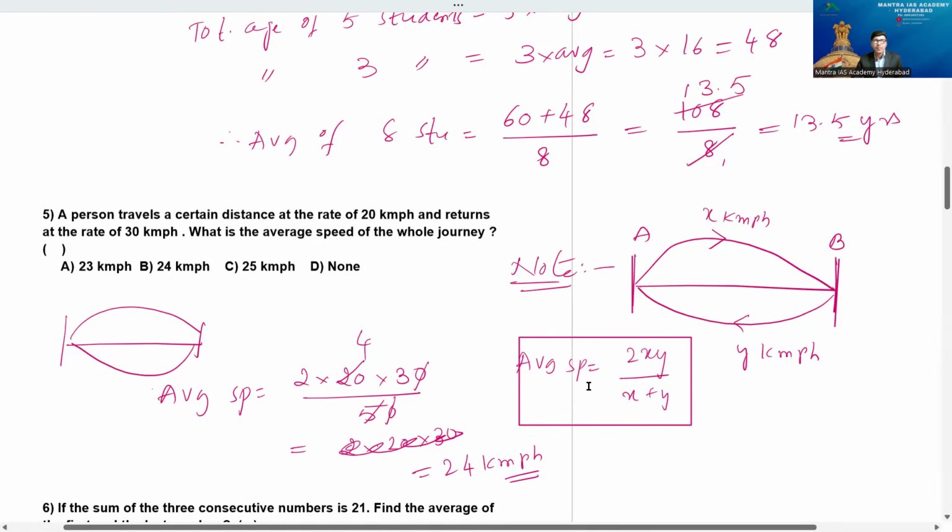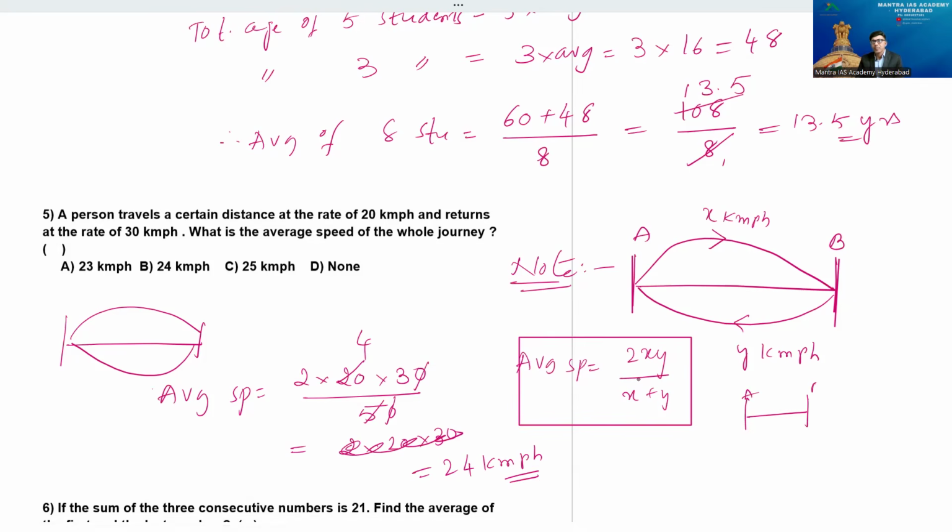Very important point. Now you remember the shortcut. This will be applicable in time and distance also. While going from A to B, the distance is, imagine, 100 kilometers, and B to A also the same 100 kilometers. But the speeds vary. From here to here, he went on a bicycle, so a long journey with some speed, and here to here he has taken a bike. There is a variation in the speeds, but the distance is the same. You can apply the same average speed formula, 2xy by x plus y.